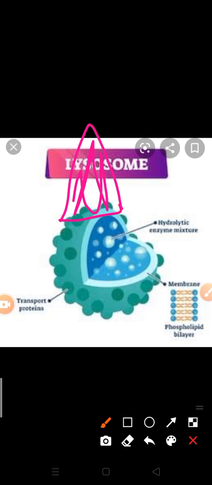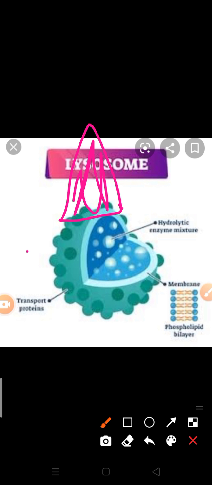It contains high hyaluronidase and proteases, which are helpful in dissolving the ovum covering. Clear? So acrosome is known as the giant lysosome, which is helpful in the digestion of the membrane of an ovum.